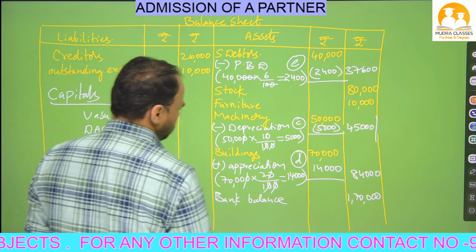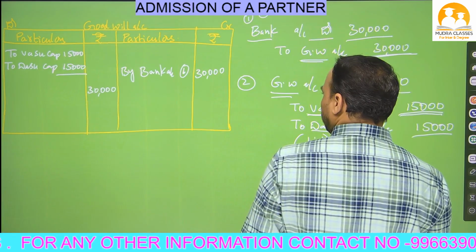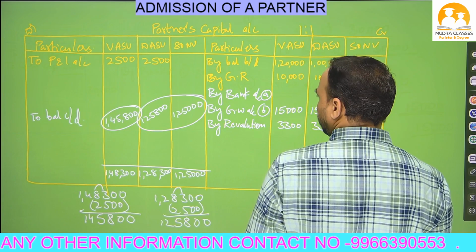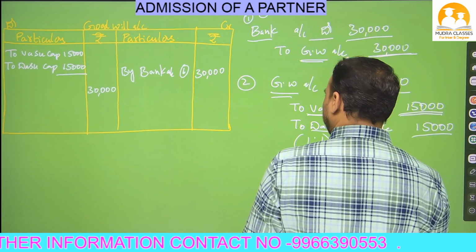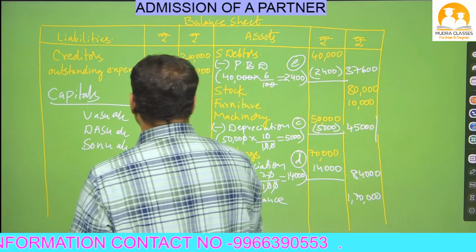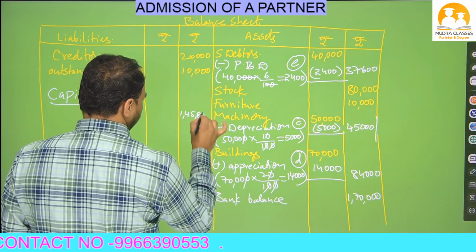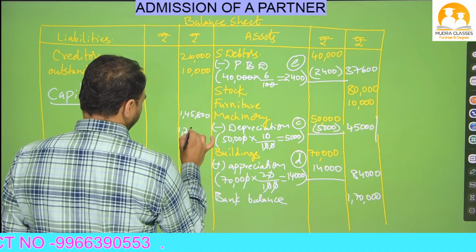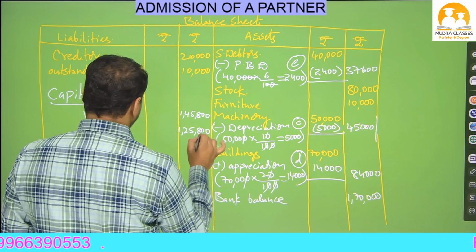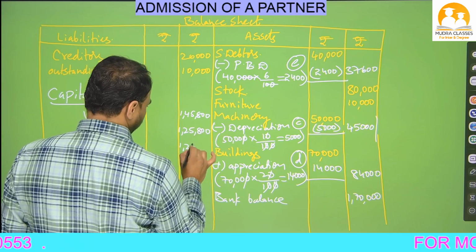What is their balance? Vasu total is 1,45,800, Dasu total is 1,25,800, and Sonu total is 1,25,000.